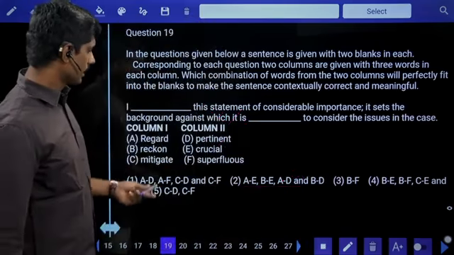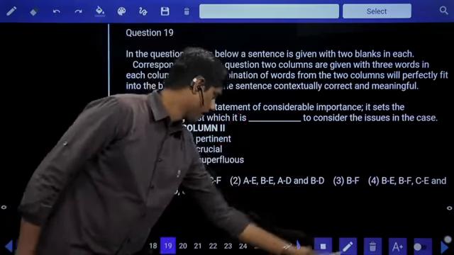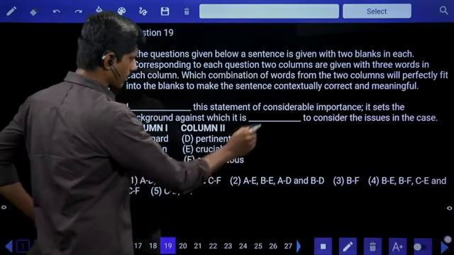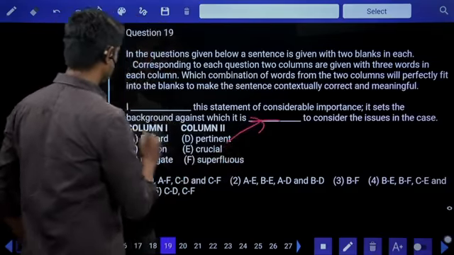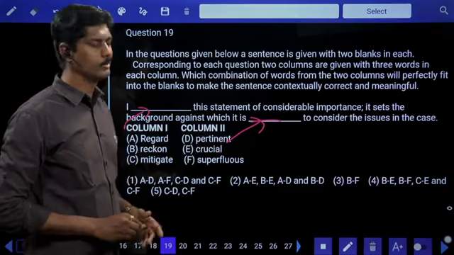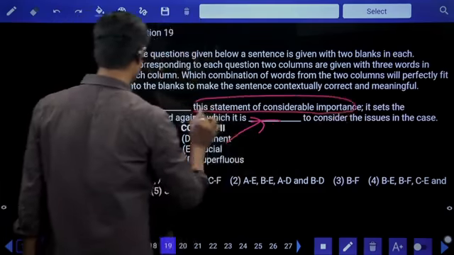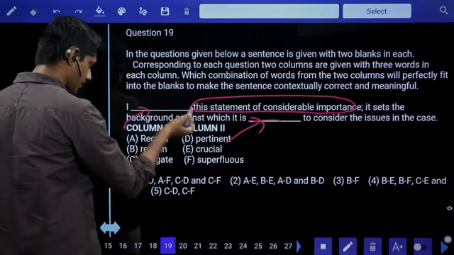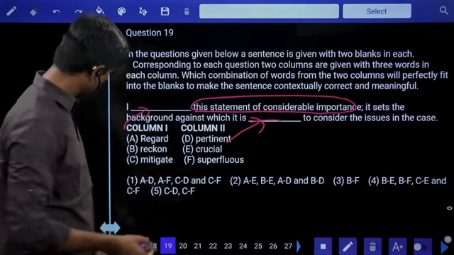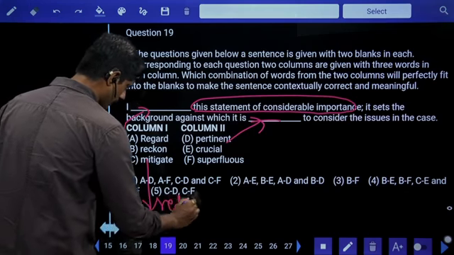Now, two blanks are given in a sentence. In the first blank, first column words are suitable. In the second blank, second column words are suitable. So I need to fill in the blanks based on first blank, first column, second blank, second column. I dash this statement of considerable importance. I regard this statement, yes. Reckon means think, calculate, measure. Possibility is there. Mitigate means reduce something negative.